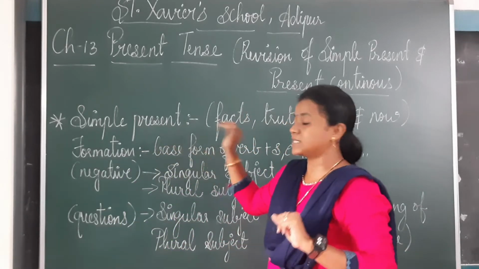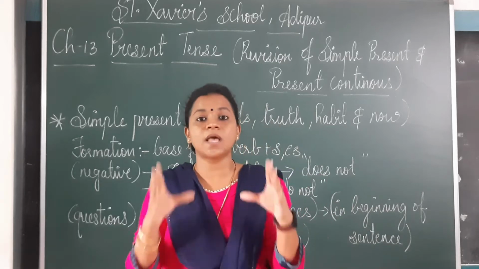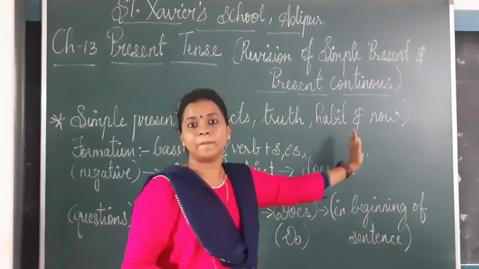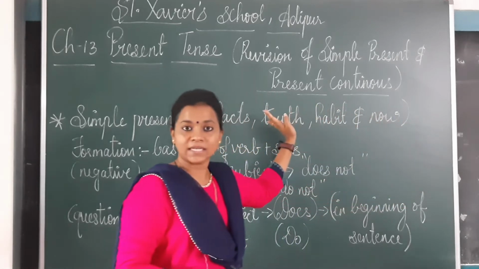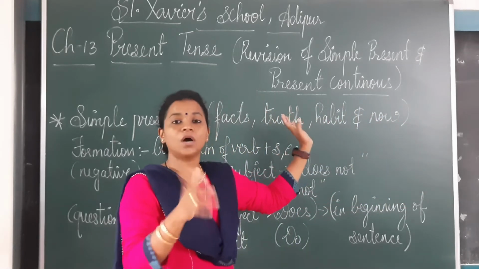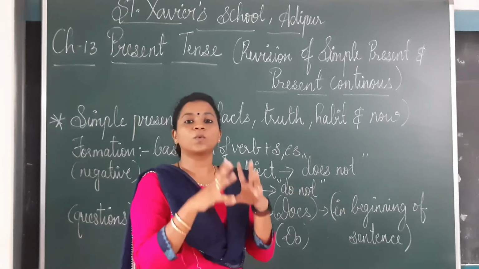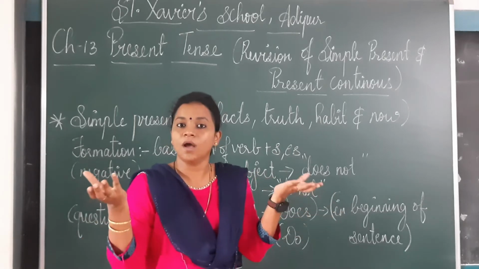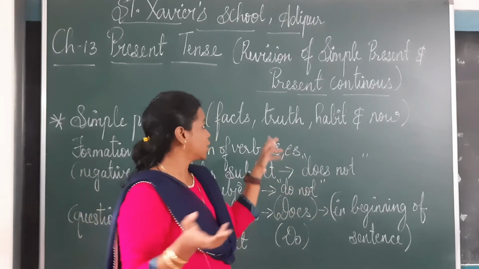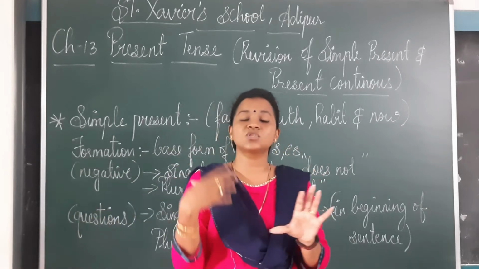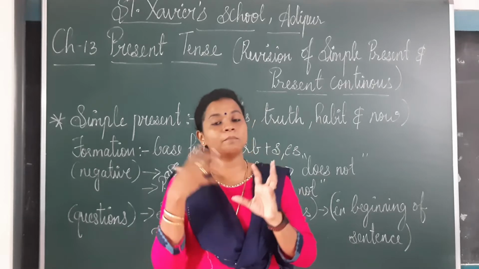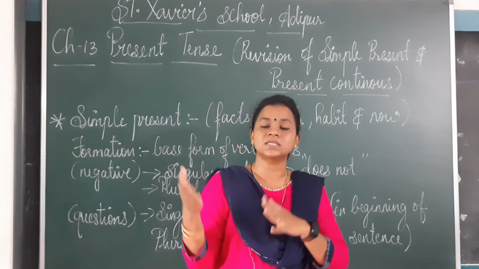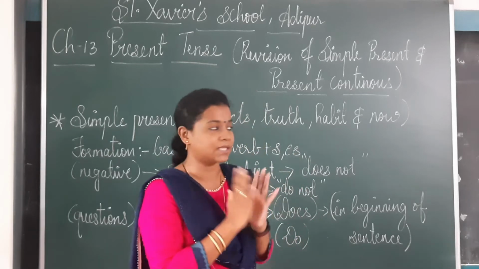So simple present tense. What is simple present tense? Simple present tense is the facts, truth, habit and now. Facts, जो है, if the color of the bottle is blue, it will always remain in all the tenses. It will always remain blue. It won't change. The truth जो सच्चाई है, जो हम बार बार repeat करते हो या कभी भी बोलते हो, that will be considered to be in simple present tense.